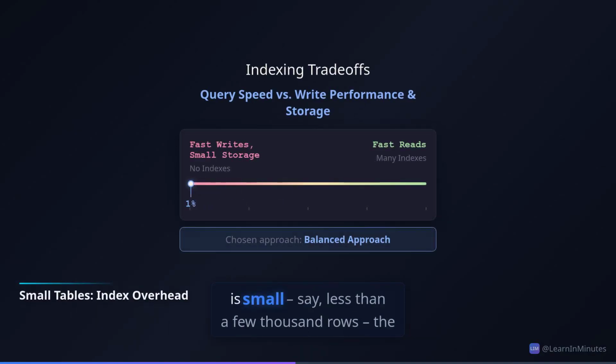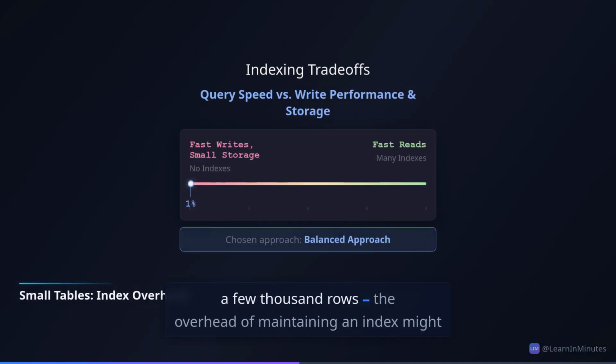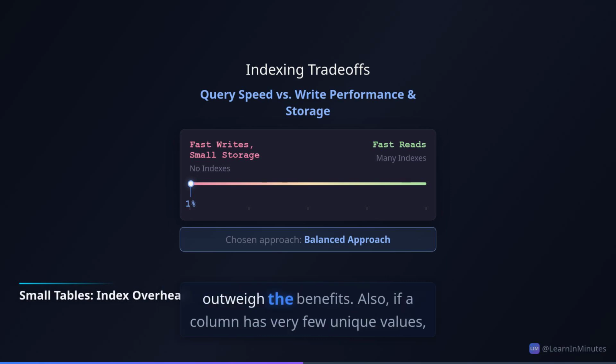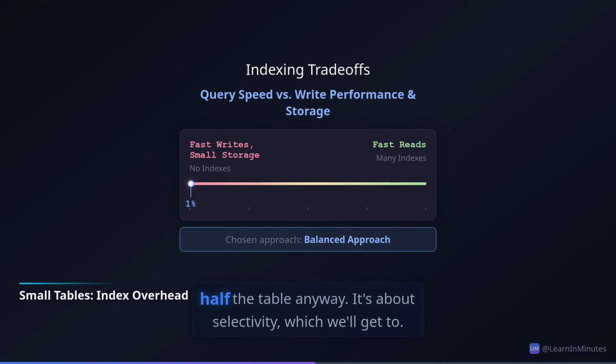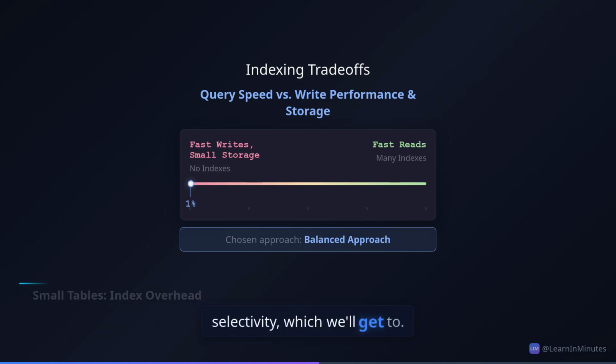Honestly, if your table is small, say, less than a few thousand rows, the overhead of maintaining an index might outweigh the benefits. Also, if a column has very few unique values, like a boolean is_active flag, an index won't help much because the database will still have to scan half the table anyway. It's about selectivity, which we'll get to.